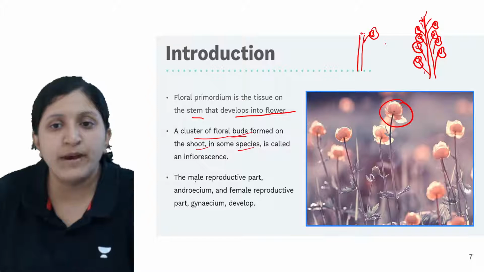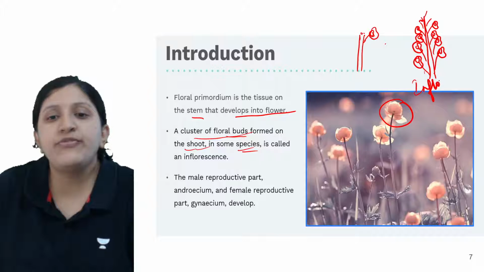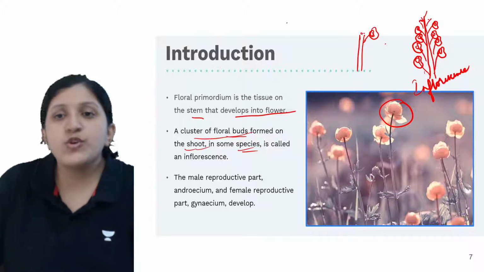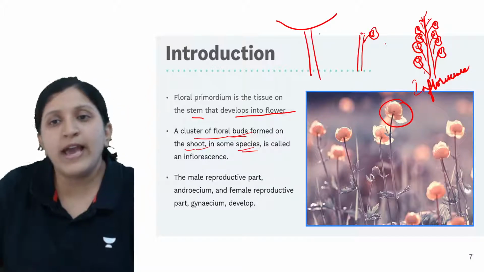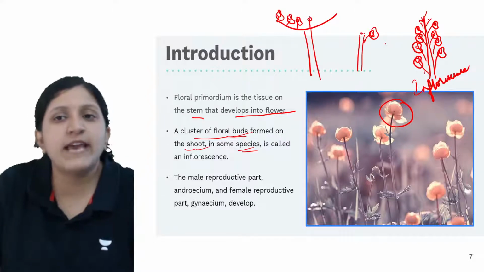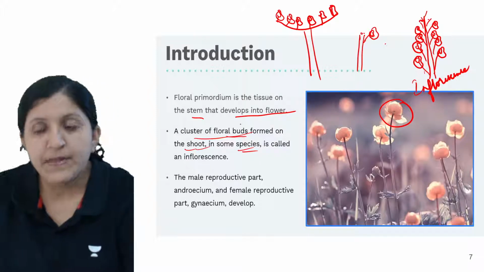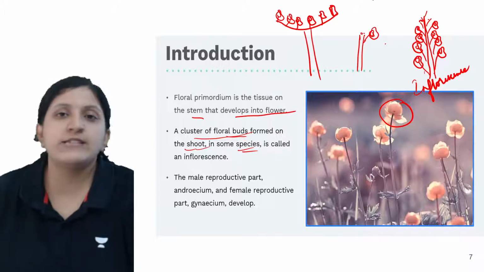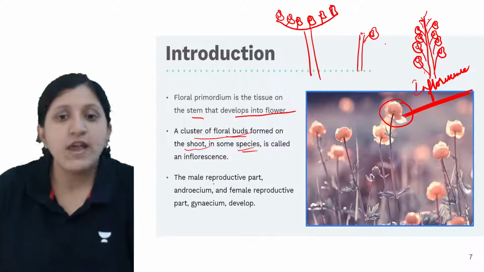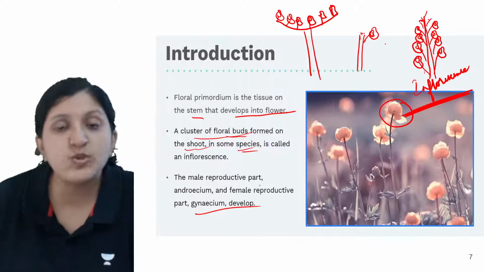So a cluster of floral buds formed on the shoot in some species, this we call an inflorescence. It need not be like this always. You can see the arrangement of flowers in this way as well, and this way also the flowers can get attached or arranged. On a common floral axis you can find a bunch of flowers, and that we call the inflorescence. The male reproductive part androecium and the female reproductive part gynoecium develop.